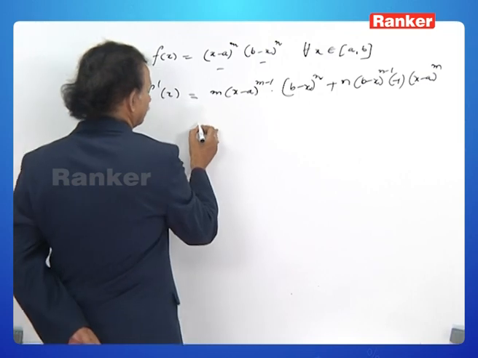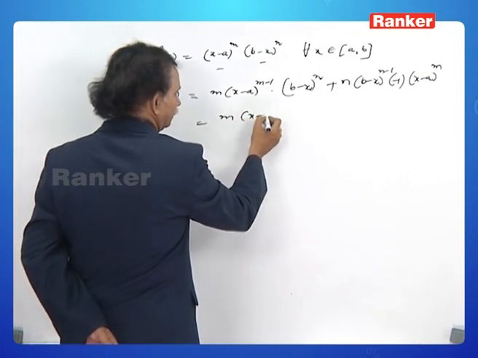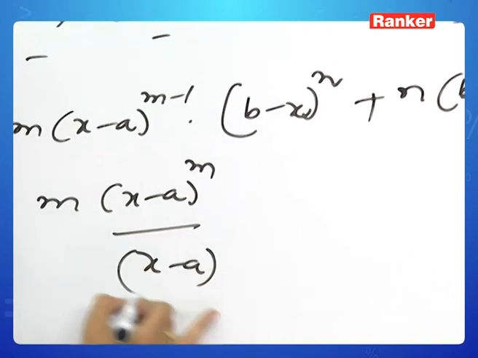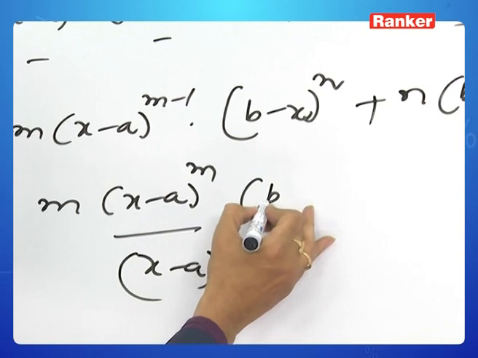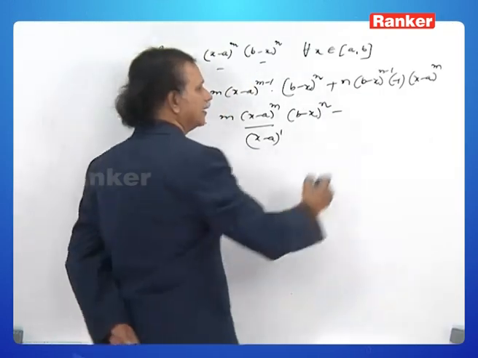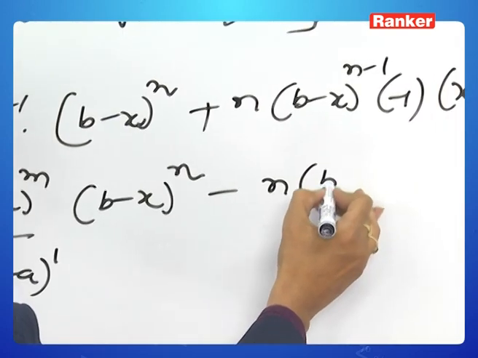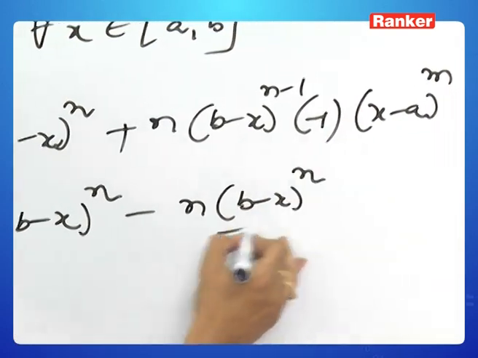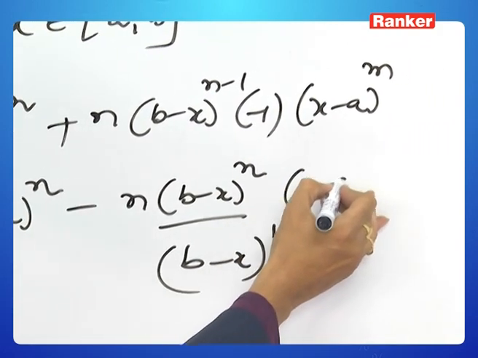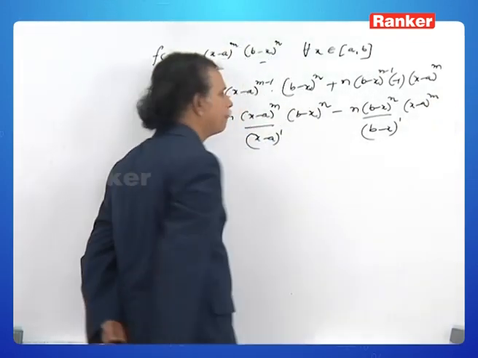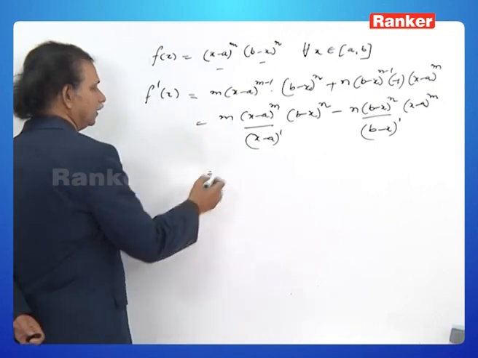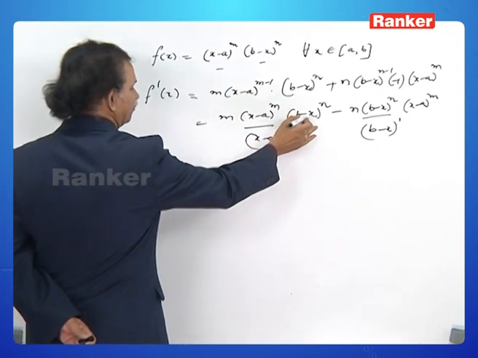This is m into, minus n into, is equal to x minus a whole power m into b minus x whole power n.